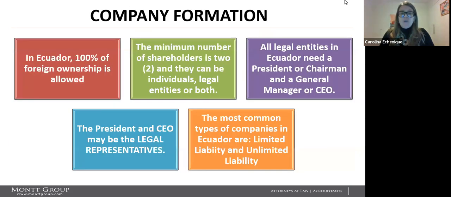Company formation. In Ecuador, 100% foreign ownership is allowed. The minimum number of shareholders is 2, and they can be individuals, legal entities, or both. All legal entities in Ecuador need a president or chairman and a general manager or CEO. The president and the CEO may be the legal representatives. The most common types of companies in Ecuador are limited liability and unlimited liability.